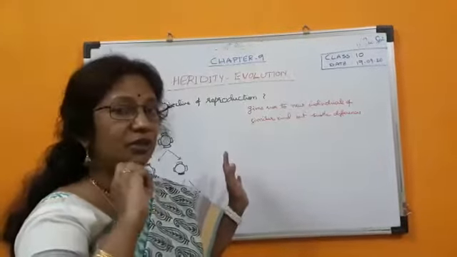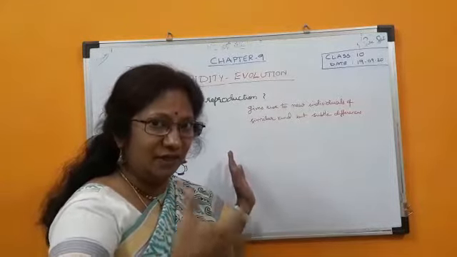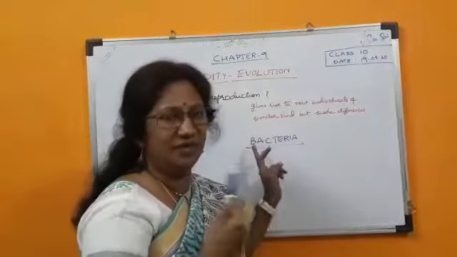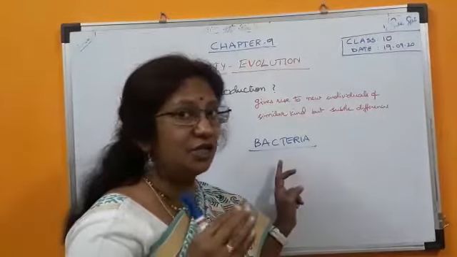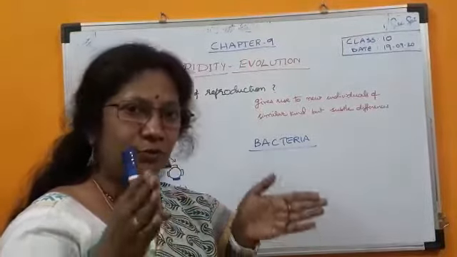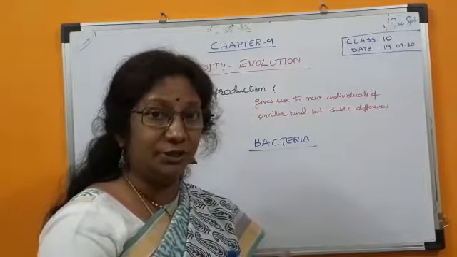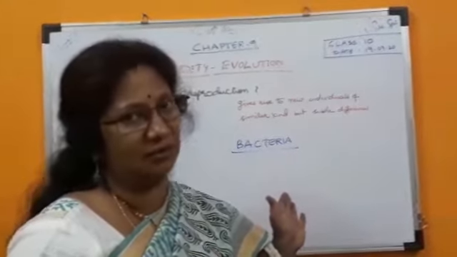So which reproduction will help the organism to accumulate more of its variations? Sexual reproduction. Okay. In the previous chapter, how do organisms reproduce, there we discussed niche. Every organism will have a particular niche. So to adjust in that particular niche, they will have variation. If the niche is altered, the organisms which have better variations will survive better.